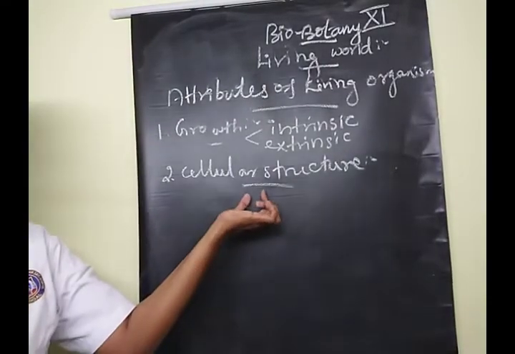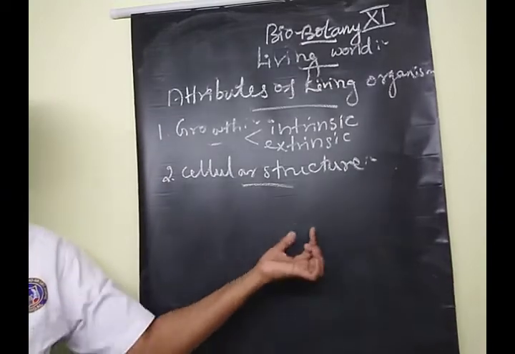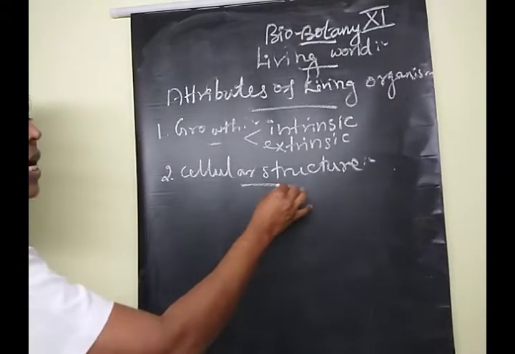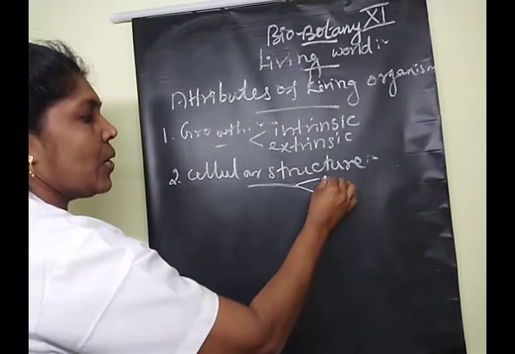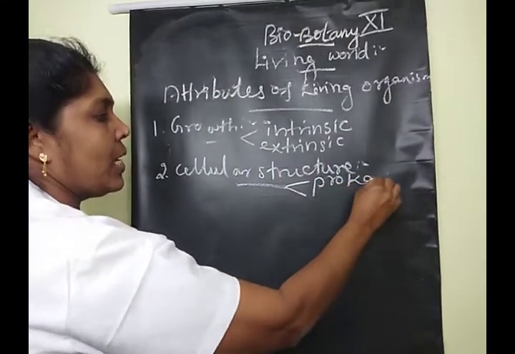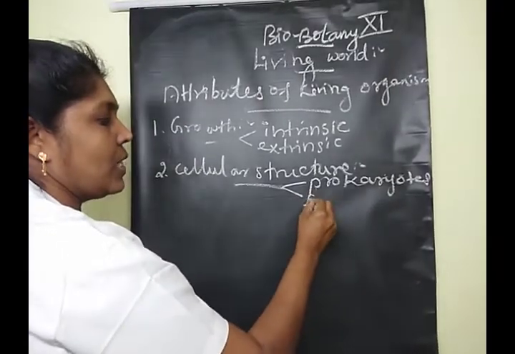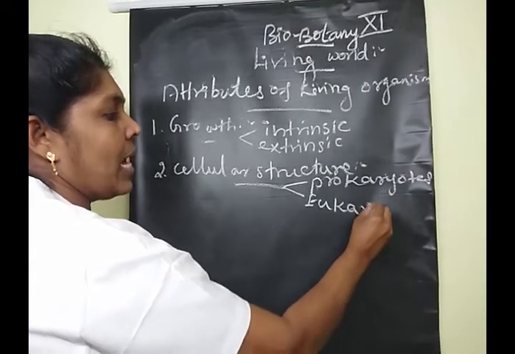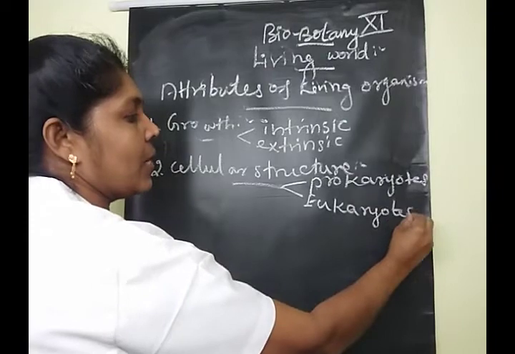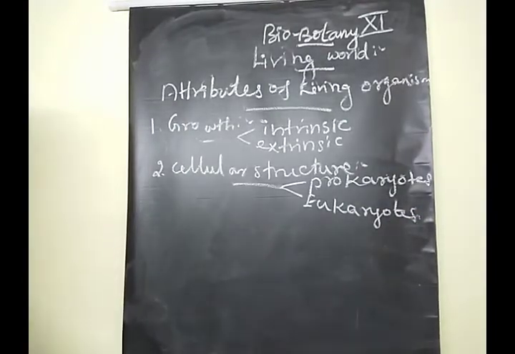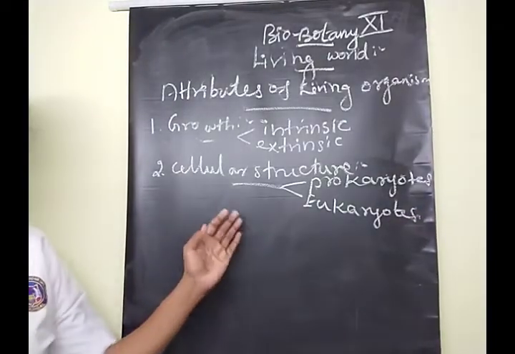The cellular structures come under two types: prokaryotic and eukaryotic cells.